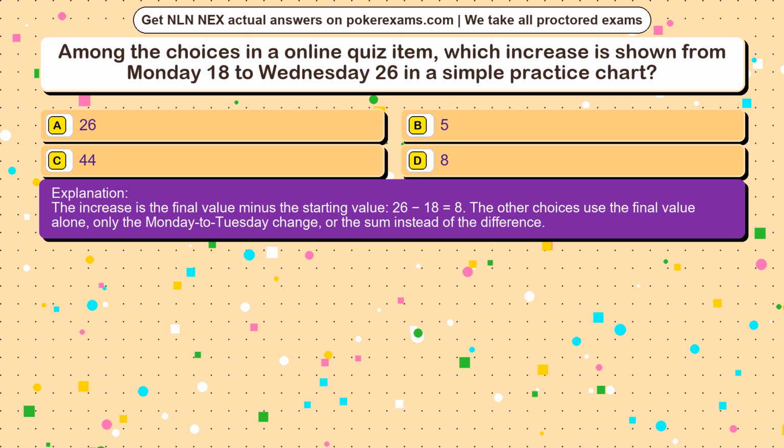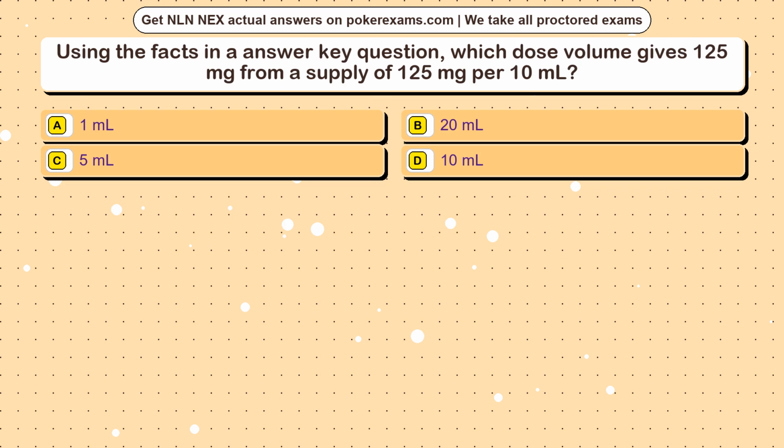Question 16. Using the facts in an answer key question, which dose volume gives 125 mg from a supply of 125 mg per 10 ml? Option A, 1 ml. Option B, 20 ml. Option C, 5 ml. Option D, 10 ml.